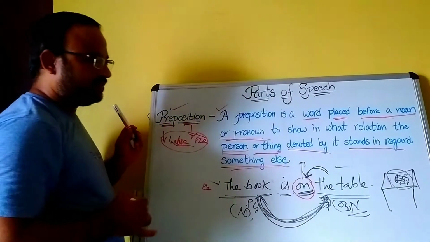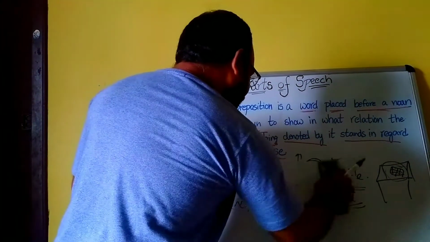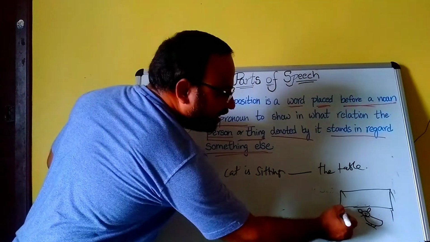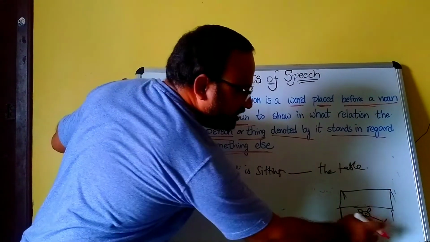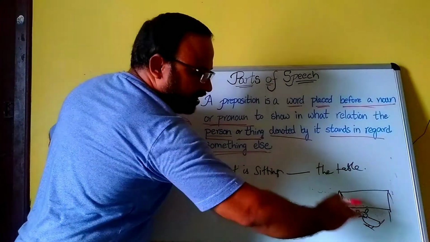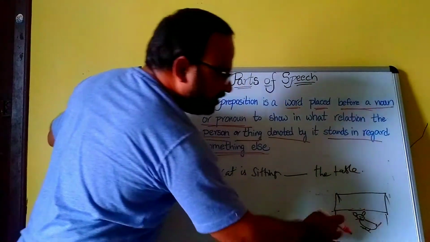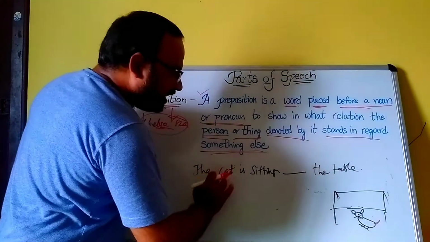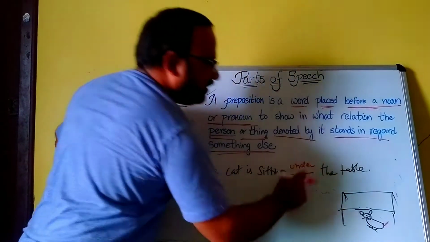This is an example. One more example I will tell you. Now the cat is sitting here under the table. Just assume that it is a cat, I didn't draw it neatly. The cat is sitting under the table.